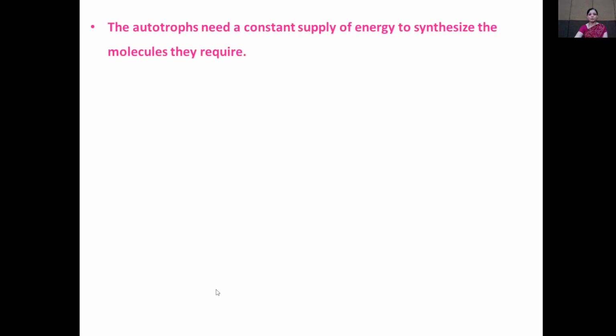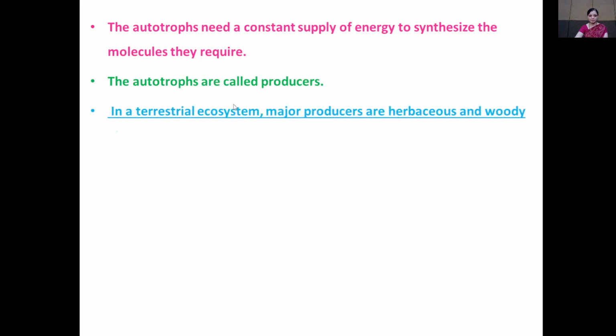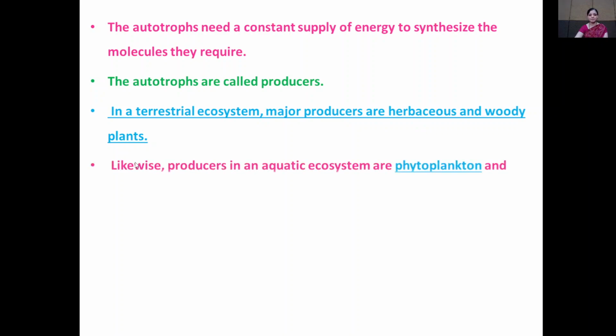Now, the autotrophs need a constant supply of energy to synthesize the molecules that they require. The autotrophs are known as producers. In a terrestrial ecosystem, major producers are the herbaceous and the woody plants.